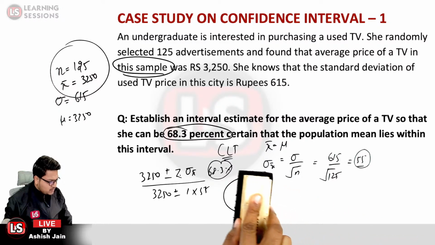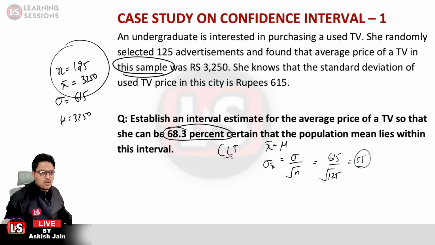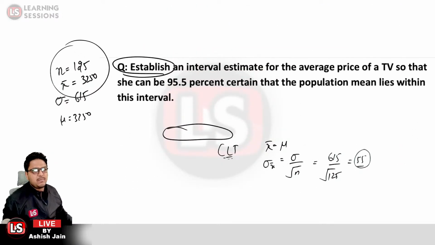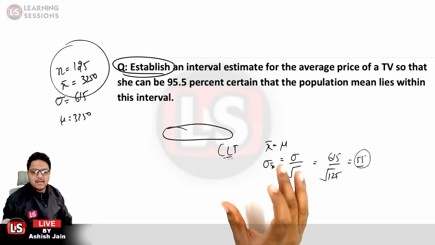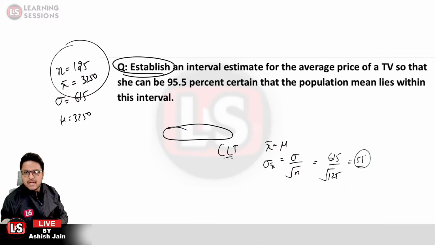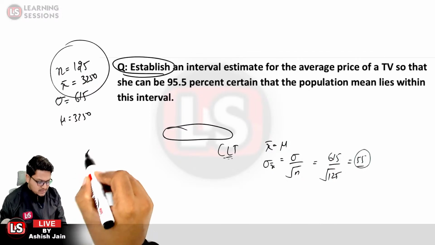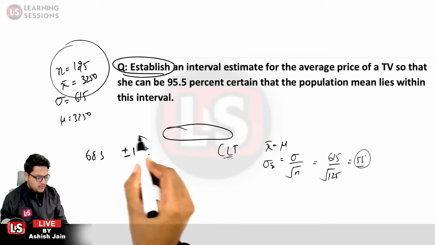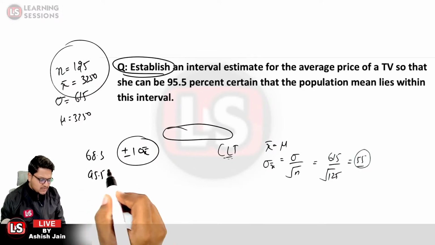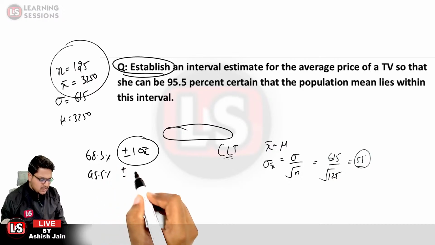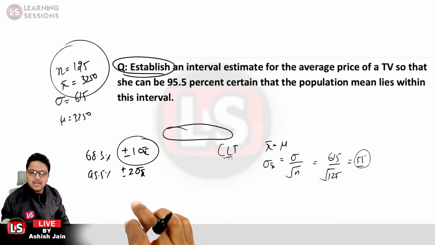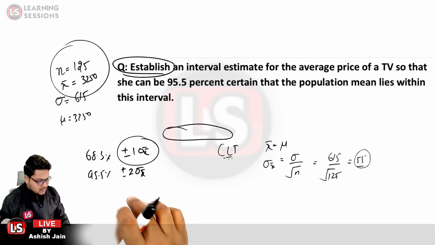Okay. Now let's move to the next question, and it says to establish an interval estimate for the average price of the TV so that she can be 95.5% certain. For 68.3% it would be plus minus 1 sigma x bar, that is to be added and subtracted from the value. And for 95.5% of the certainty, 2 times the sigma x bar is to be added and subtracted for the interval.